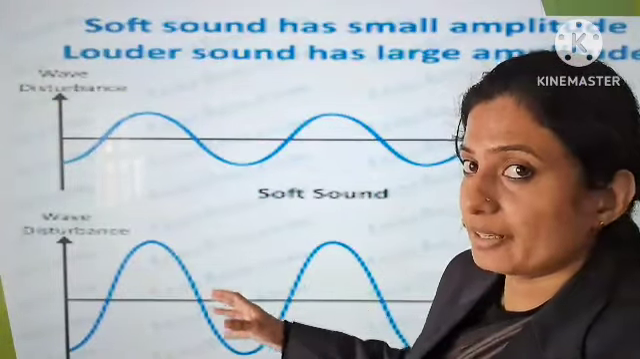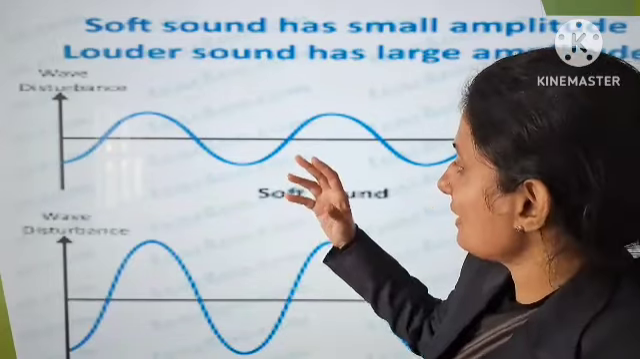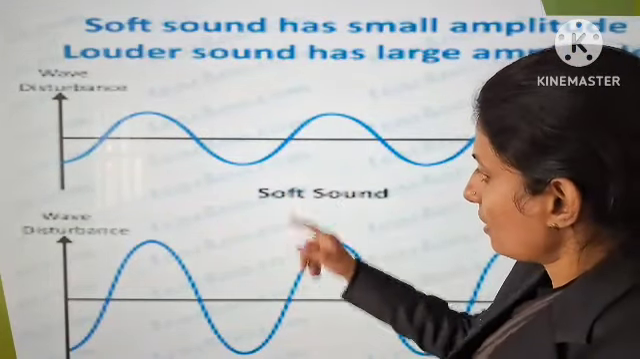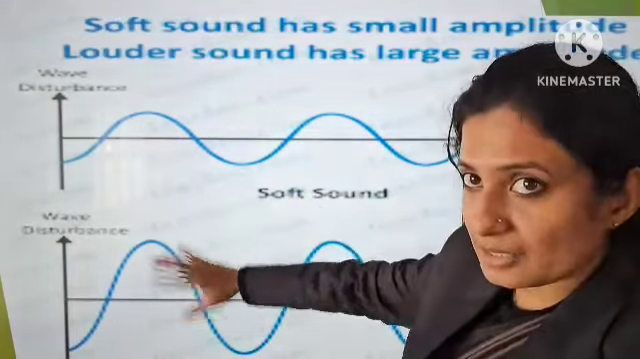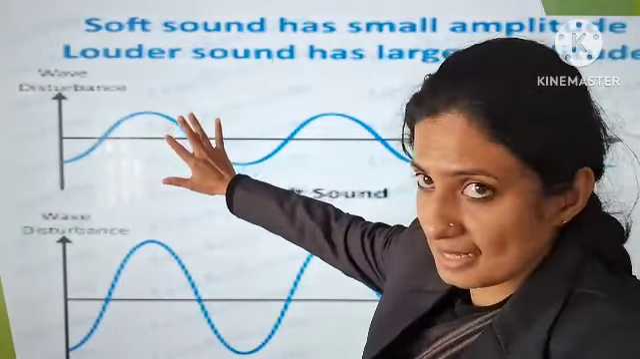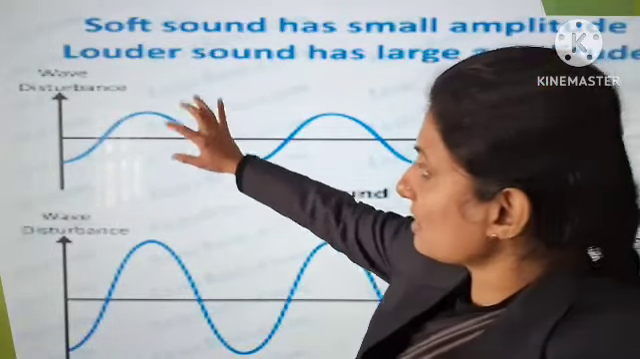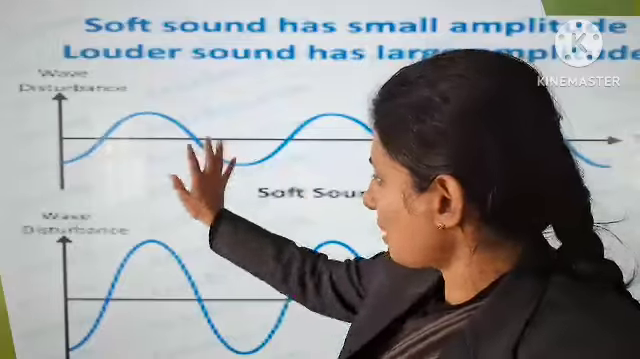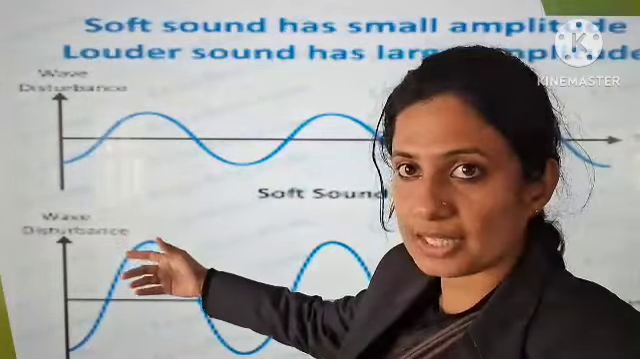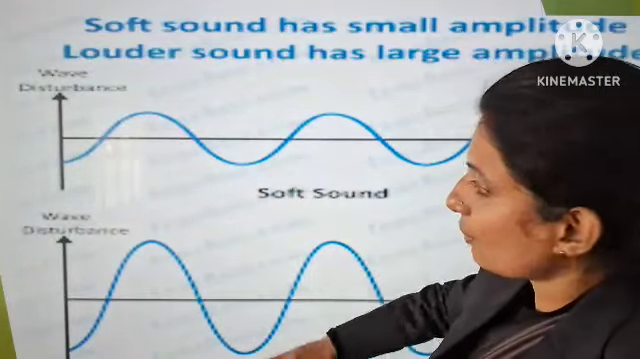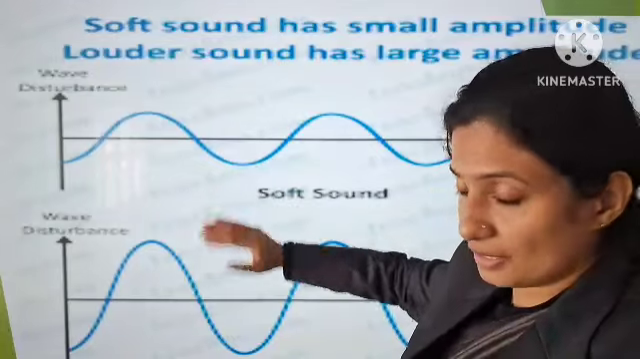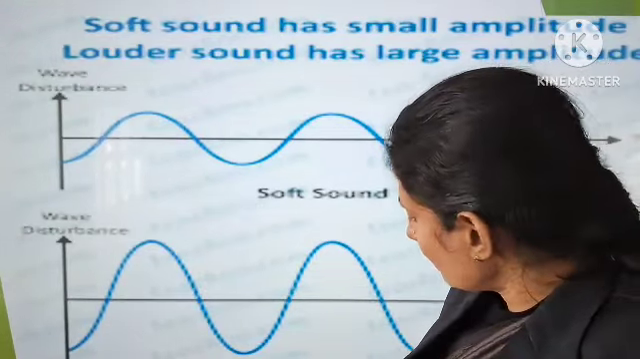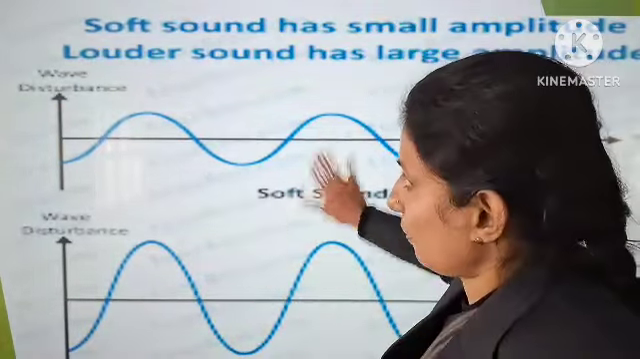Here is one waveform which shows a loud sound and a soft sound. Comparing these two, you can see that for a soft sound the amplitude is less. Amplitude means the maximum displacement. It is less for the soft sound, and for a louder sound the amplitude is more. So this is how we distinguish a loud sound and a soft sound using a waveform.